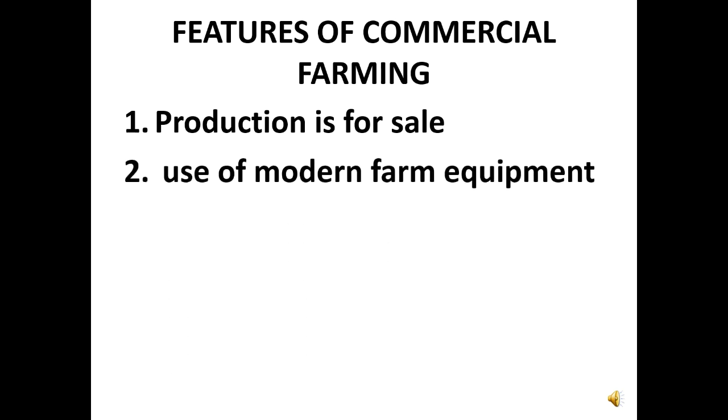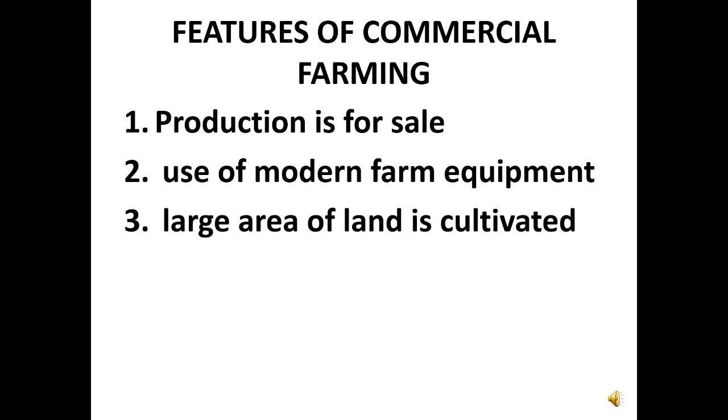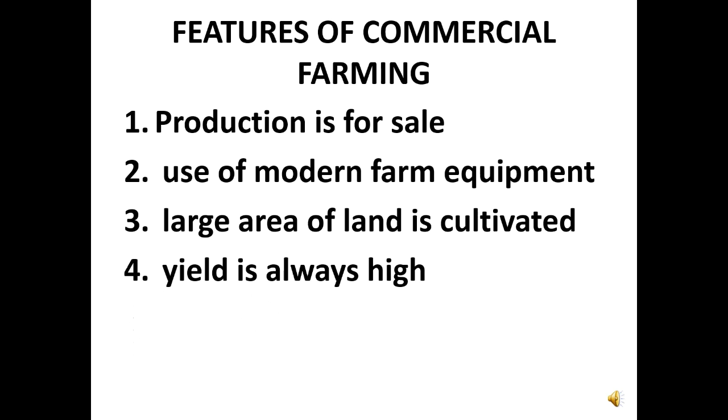Modern farm equipment are used because large area of land is cultivated. So they use equipment like tractors, plows, and the rest. Large area of land is cultivated because the farmer is not only farming for himself, but the main reason for farming is to sell the farm produce. The yield is always very high, and this is because large area of land is cultivated and modern equipment are used.